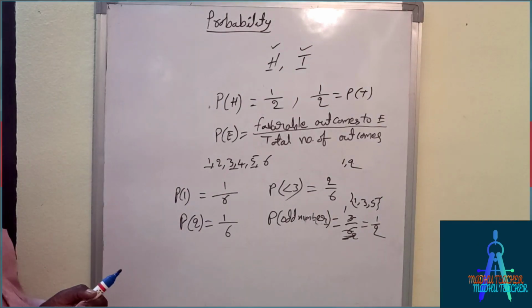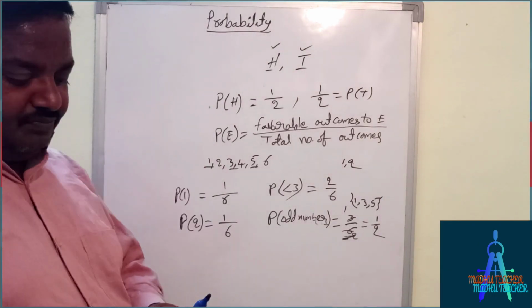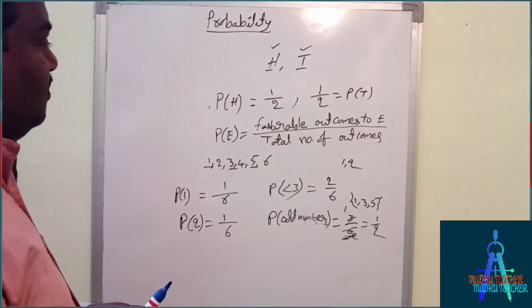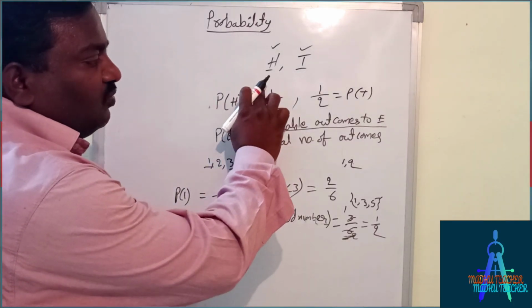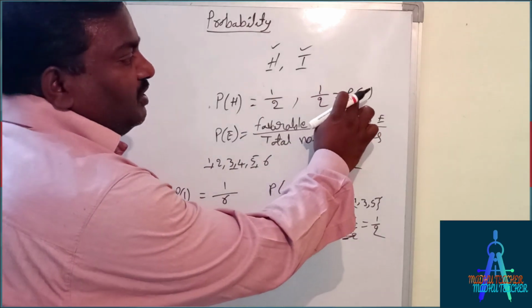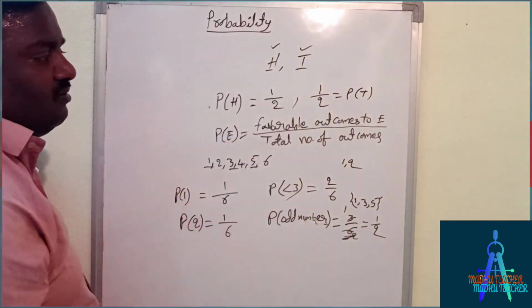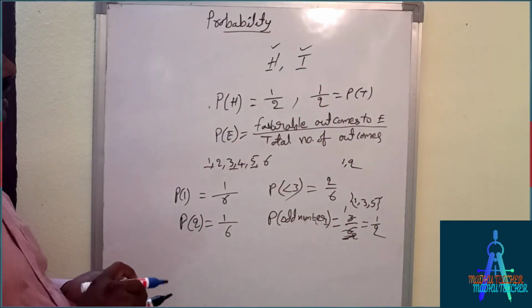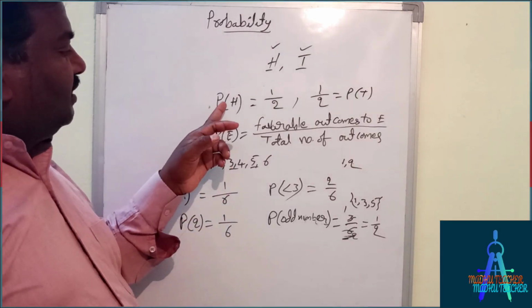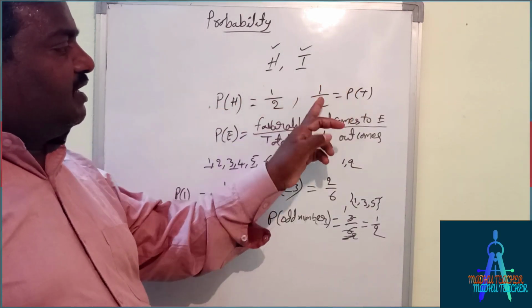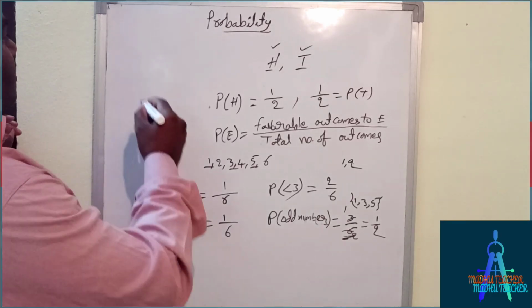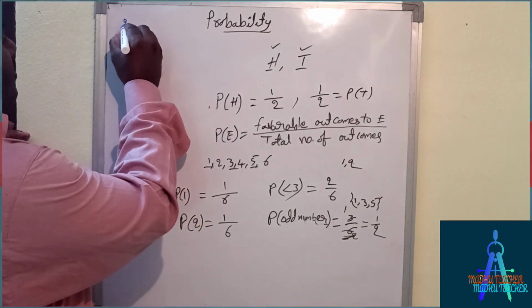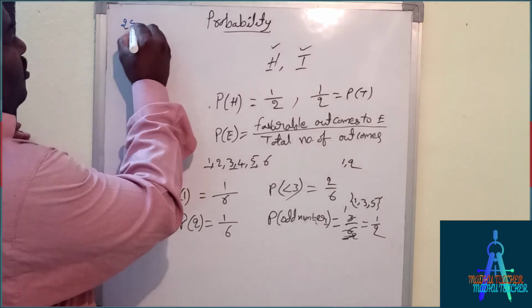Here we have some terms in that. P of head equal to, we got 1 by 2, and probability of T we got 1 by 2. Here the probability of getting head is 1 by 2, and the probability of getting tails is 1 by 2. I did an experiment, that is, I tossed a coin 25 times.